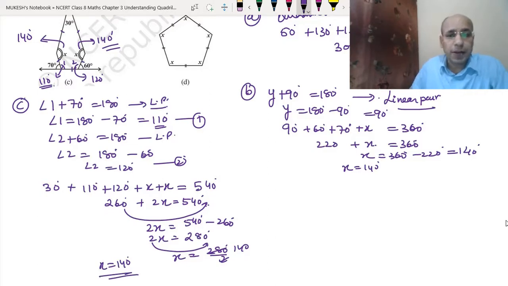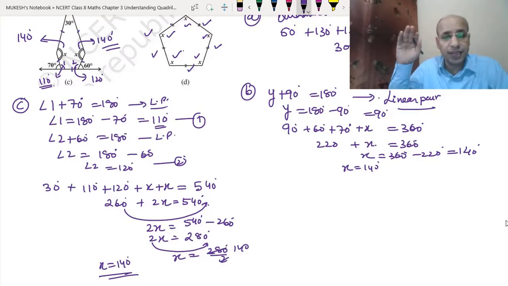Now let's do the D part. See, in the D part we have pentagon 1, 2, 3, 4 and 5. And all these sides are equal. These symbols represent that all these sides are equal, and all these angles are also equal. So that means it is a regular pentagon.